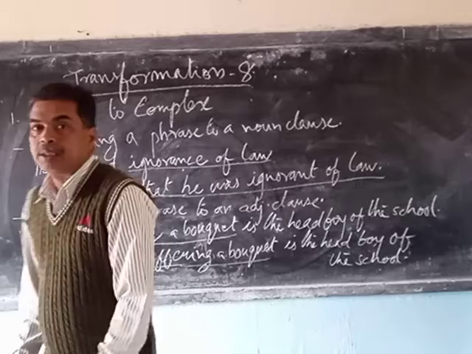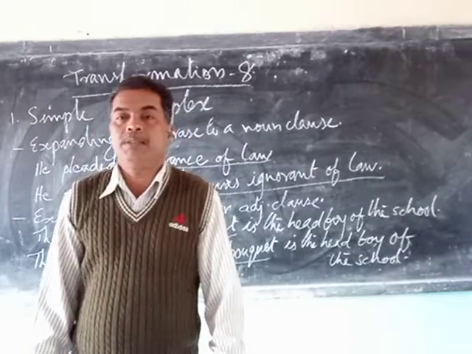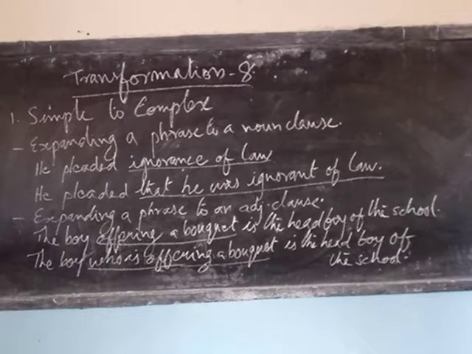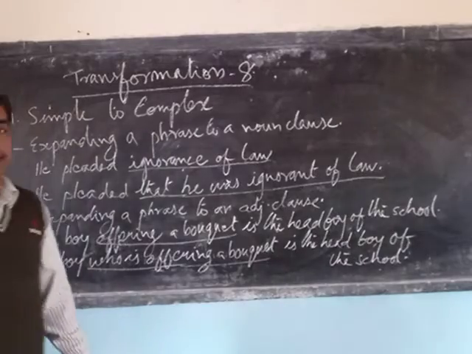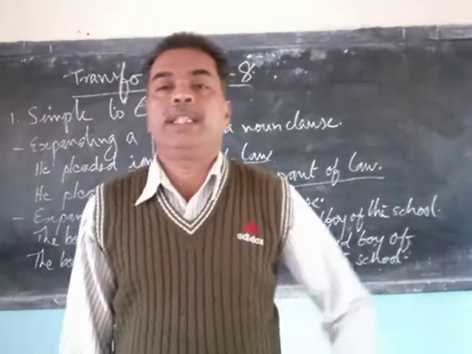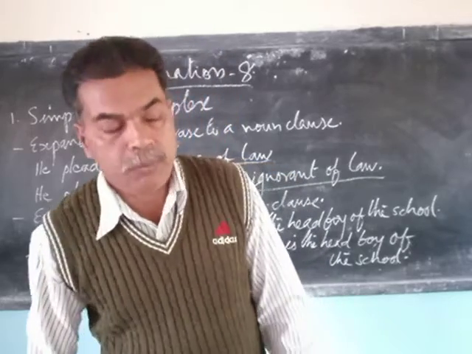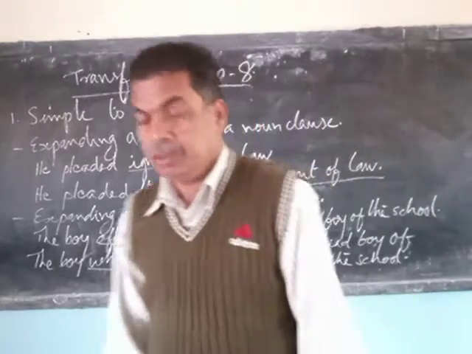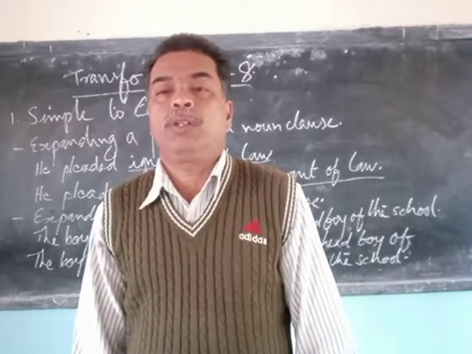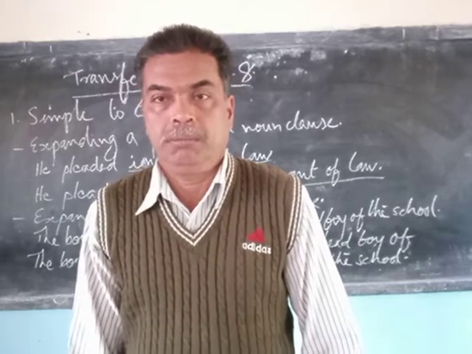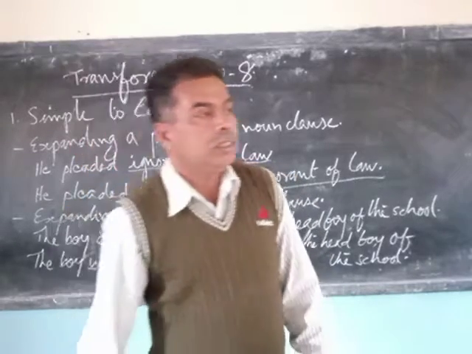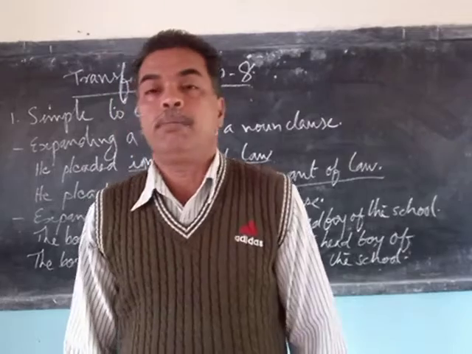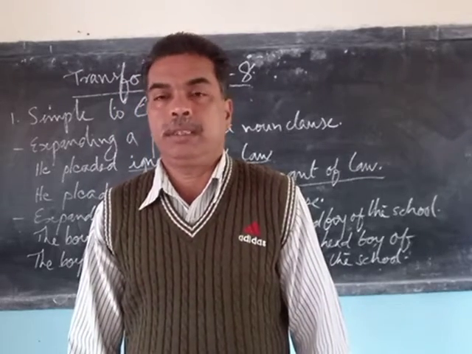Let's recall what is a simple sentence. A simple sentence is a sentence that has got only one clause in it. You remember that? We studied this when we studied simple, complex, compound sentences in the last chapter. One clause means one finite verb. It can have other phrases and so on. The sentence could be long, we saw that, but one finite verb. That is what a simple sentence is.